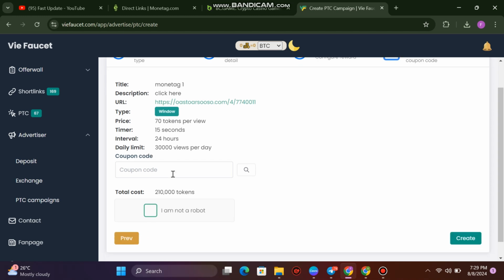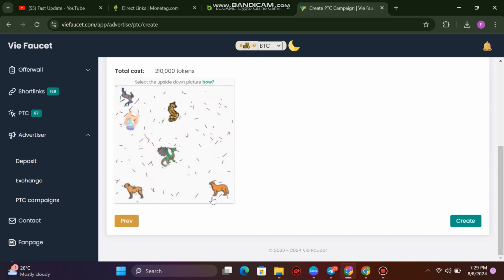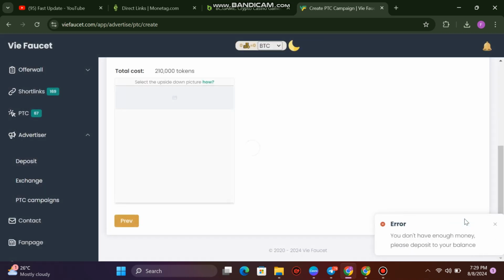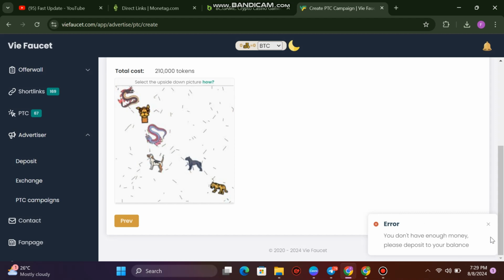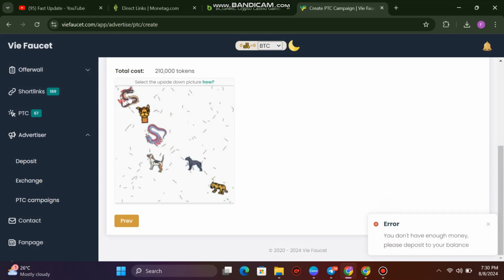These are the details. If you have any coupon or referral code, you insert it here. So the total cost is this amount of tokens here. You click on I'm not a robot, then you complete the captcha, and all you have to do is click on create. So let me complete the captcha here and then click on create. Look at this. Good. It says you don't have enough money, please deposit to your balance.